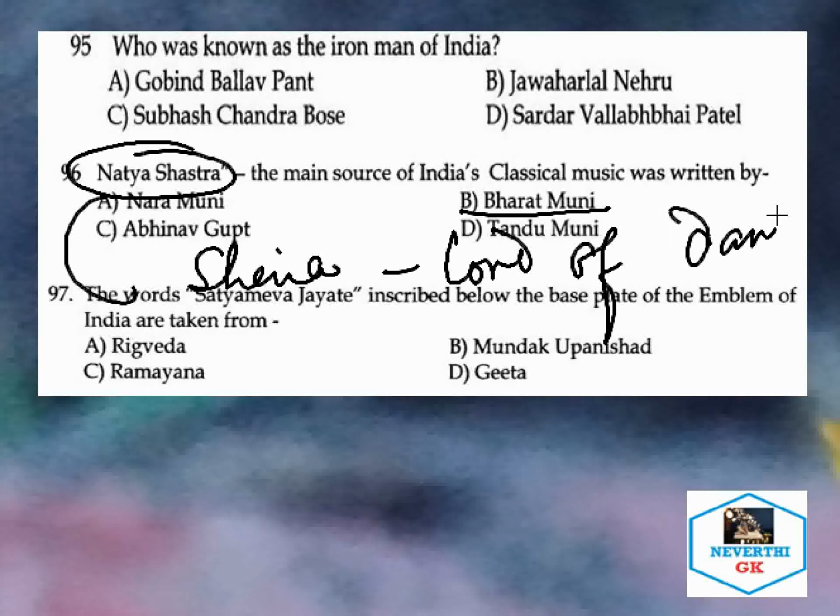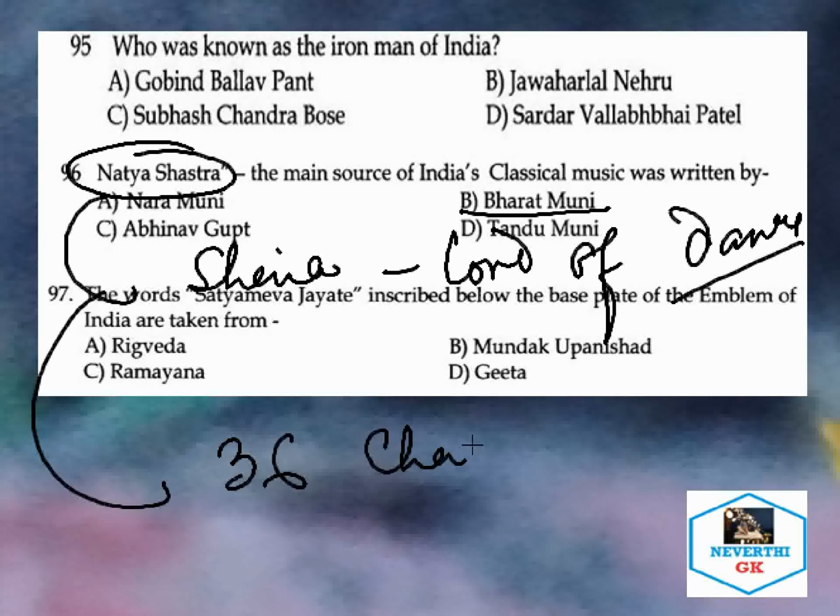This Natya Shastra has how many chapters? It has 36 chapters. So these are the important points that come out of the discussion.